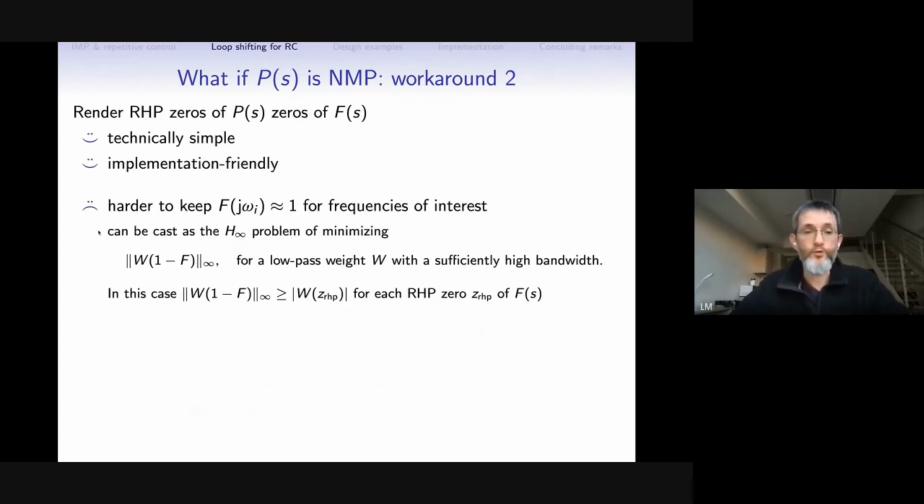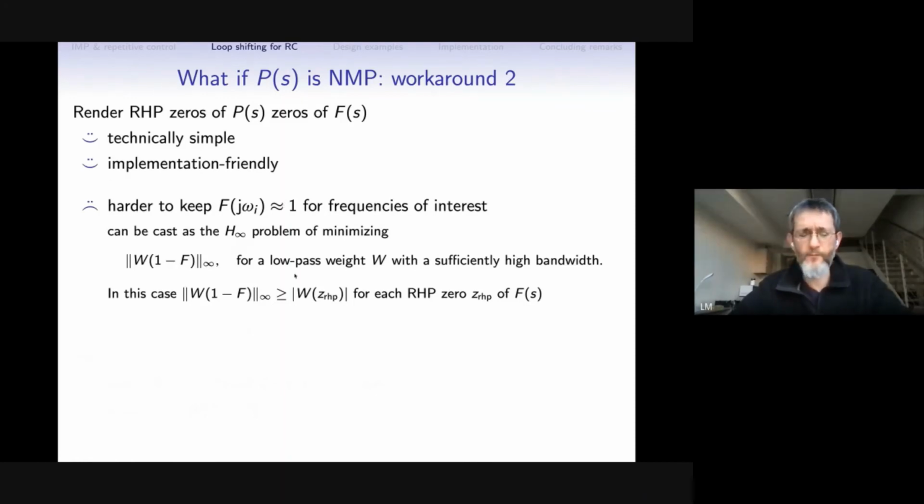Another workaround would be to introduce the same non-minimum phase zeros of P as zeros of F. Technically, this is very simple to do, of course, and then we can easily implement such controllers because then G will be automatically stable. But if we remember, we would like to keep the frequency response of F as close to 1 as possible at certain frequencies of interest. And if we add non-minimum phase zeros to F, this task might be more involved.